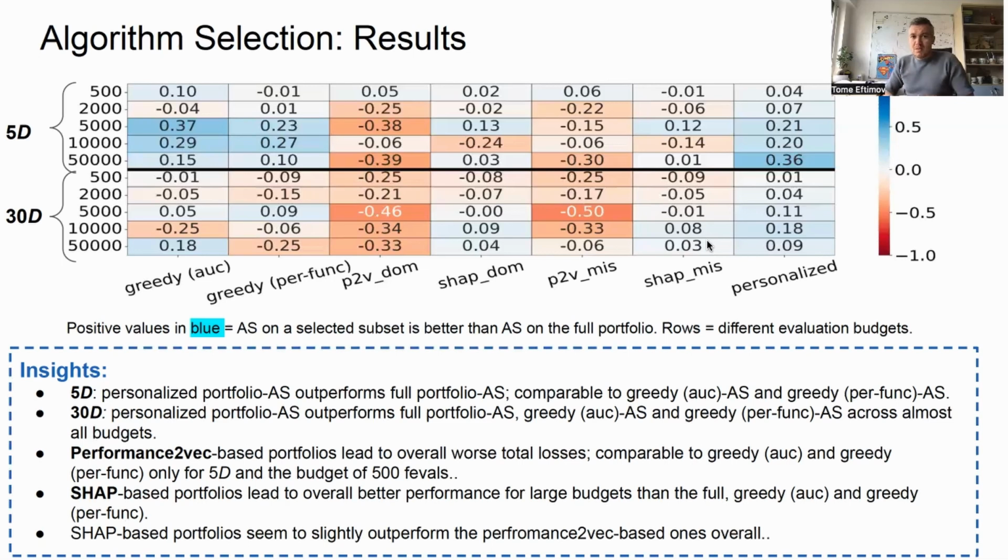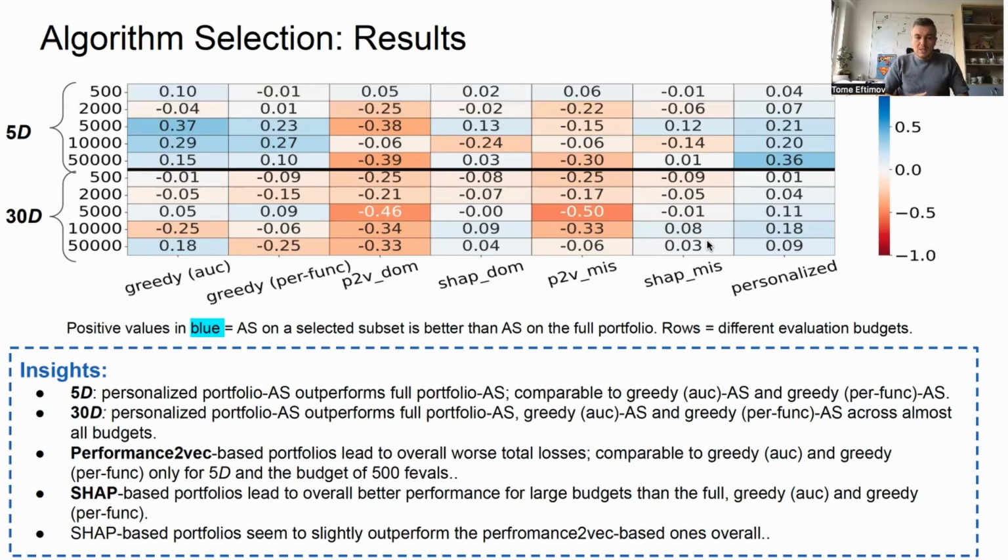When we look at the performance2vec, it yields the worst result, but we can see that there are still some positive insights when we look at 5D and small function evaluation budgets, for example, 500 evaluations. And the shape-based portfolio leads to overall better performance for large budgets than the full, the greedy overall, and the greedy per function.